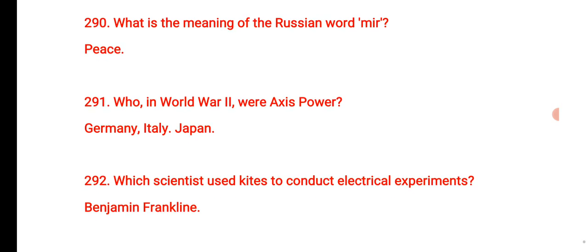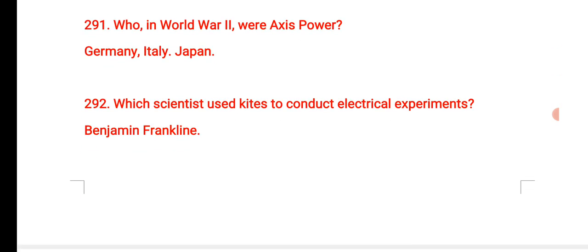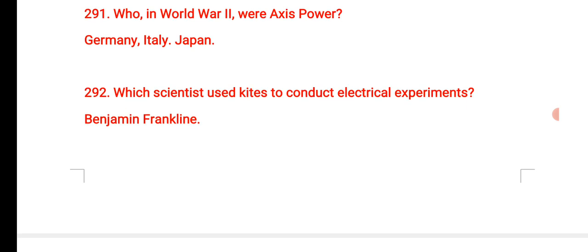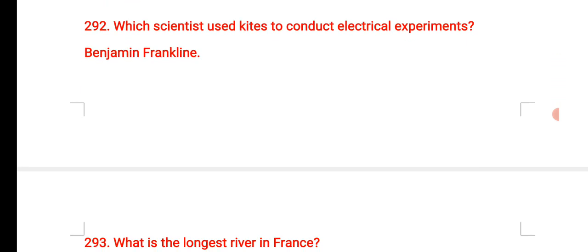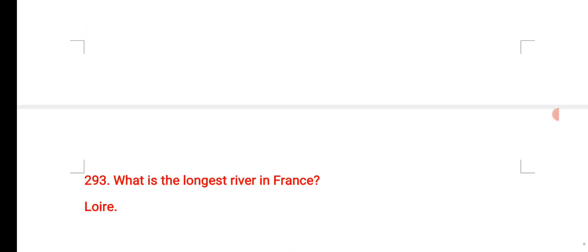The Russian word mir means peace. Who in World War II were Axis powers? That was Germany, Italy and Japan. Which scientist used kites to conduct electrical experiments? And that scientist was Benjamin Franklin.